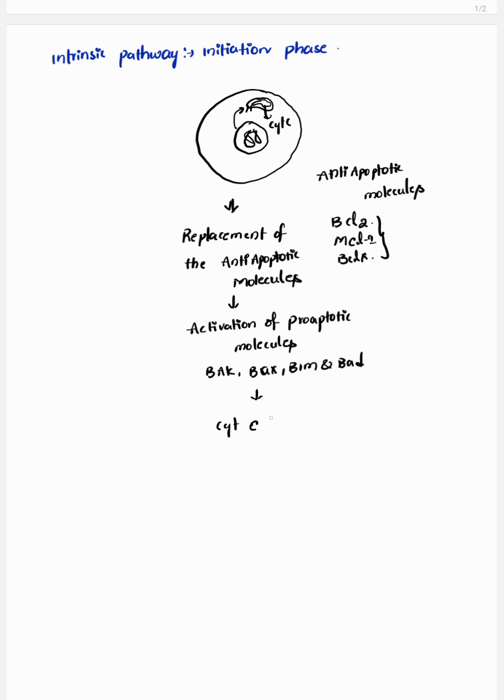Cytochrome C is released from the mitochondria, and then it binds with the APAF1 molecule which is present in the cytoplasm and activates procaspase 9, which will activate caspase 9. This is the enzyme which is activated from the intrinsic pathway, and from the extrinsic pathway caspase 8 is activated, which leads to apoptosis.